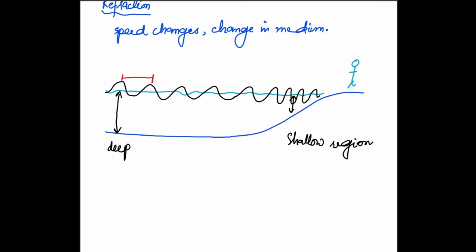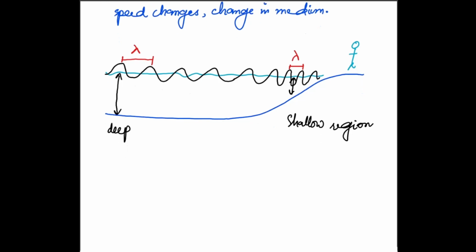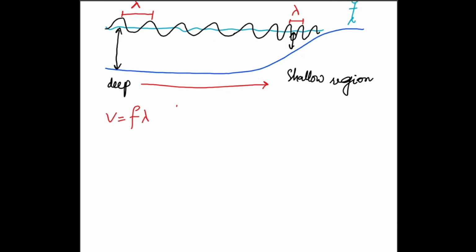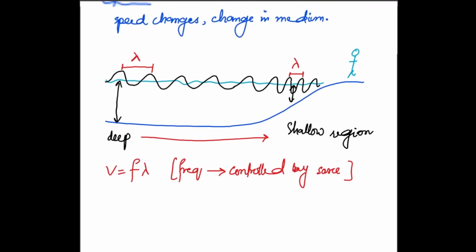So the wavelength from this point to this point, if you observe it this way, and the wavelength from this point to this point, they are different. So what has particularly happened is that when the medium changes, there should be a change of speed. So the formula goes V equals F lambda. We know that the frequency is constant. And why is the frequency constant? Because it is controlled by the source. Whoever produced the wave will be responsible for the frequency of the wave.